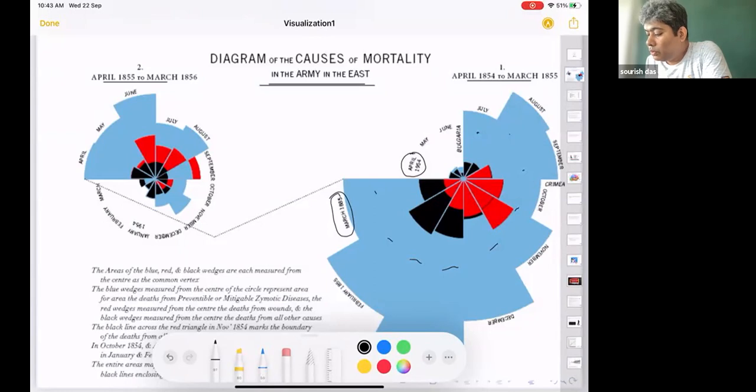So a major part of the army was dying probably just because they were not nursed well. Seeing this chart, Florence Nightingale came up with the conclusion that a high degree of hygiene needs to be maintained.